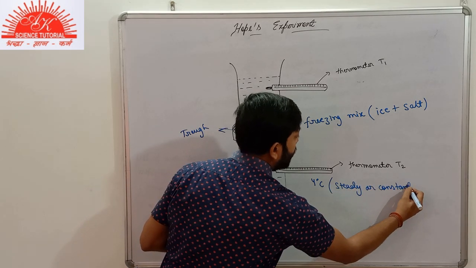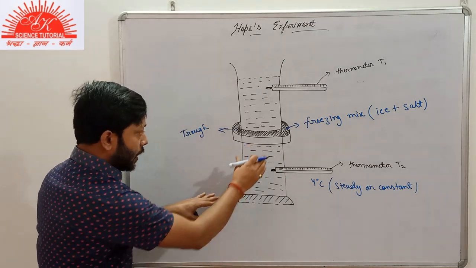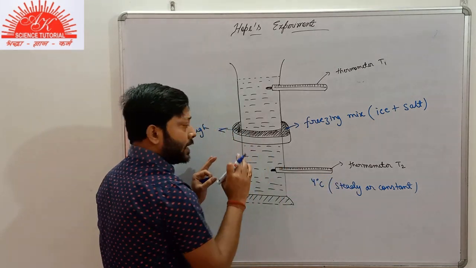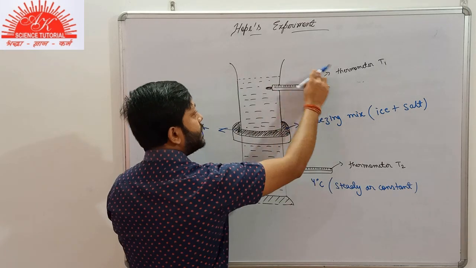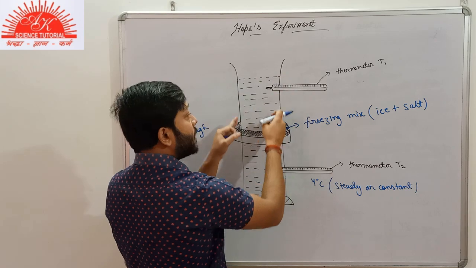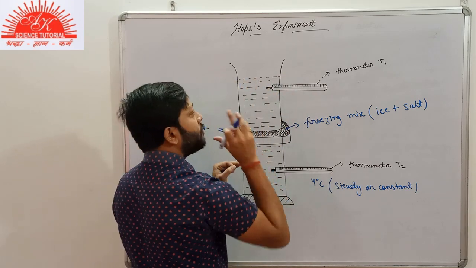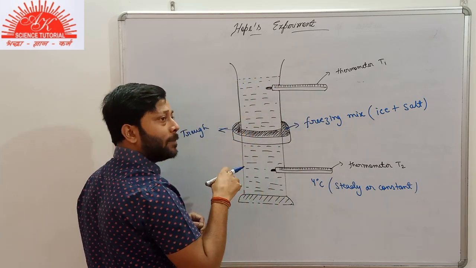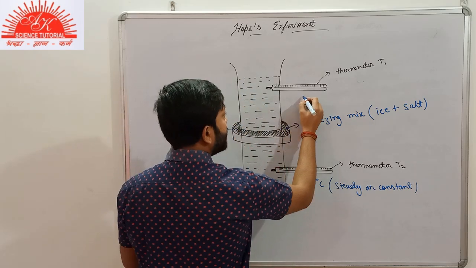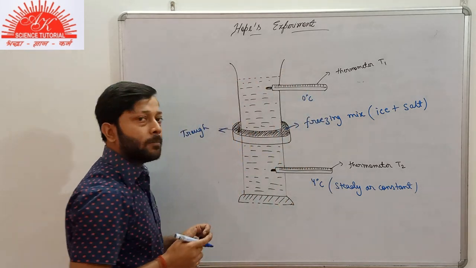There will be no further decrement in temperature in the lower part of the cylinder. And after this phenomenon is over, finally thermometer T1, which is placed in the upper section of this cylinder, will record a fall in temperature from 20 degrees Celsius up to 0 degrees Celsius, and then it will also become constant.